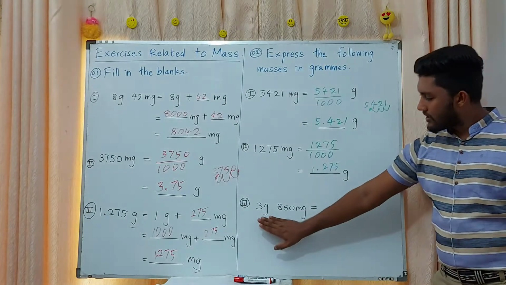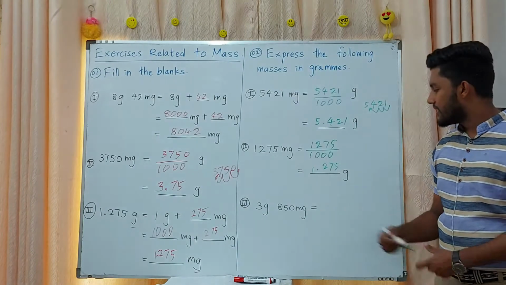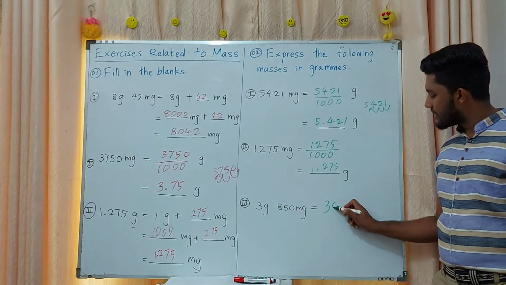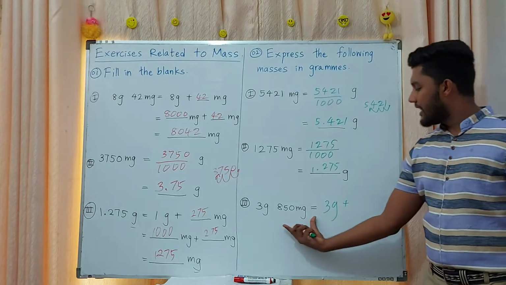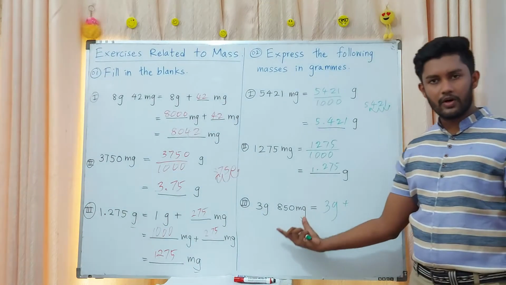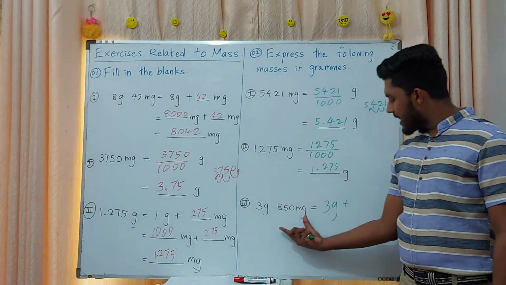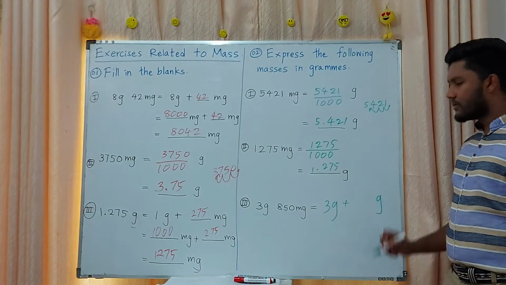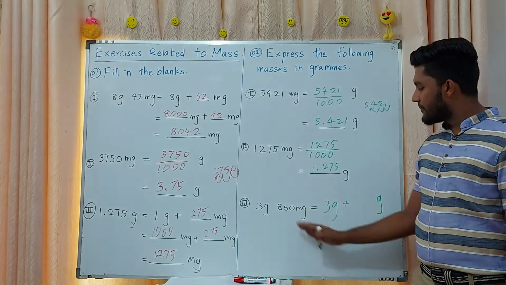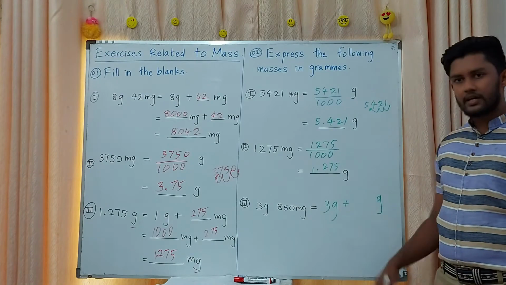That means these 3 grams are already in grams. 3 grams plus 850 milligrams. You already know milligram to gram, you want to convert. That means small unit to big unit.